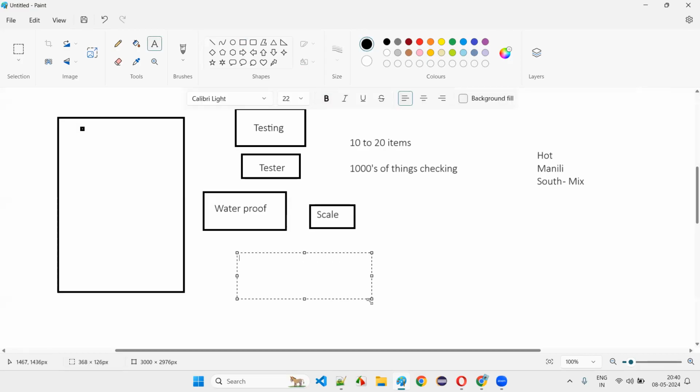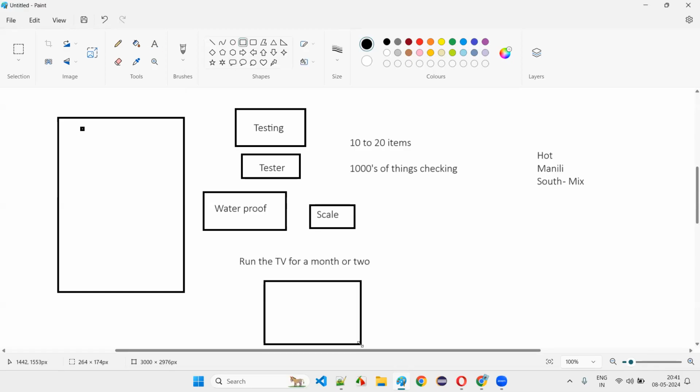They will continuously run the TV for a month or two without turning it off, to check what happens to the TV. Will the end user do that, 24/7 for a month or two? No, end users will not do that. The software tester will completely open up the TV and check that each and every component is available, that every small circuit and electrical connection is present and properly connected. Will the end user open up the TV and check that?